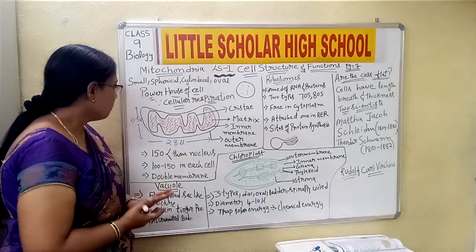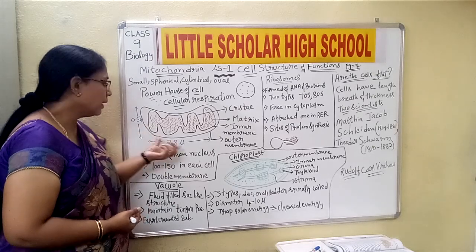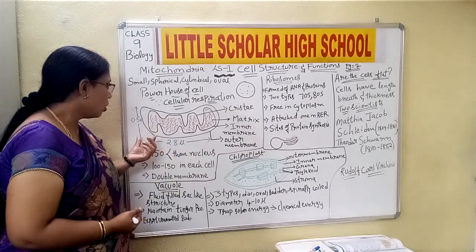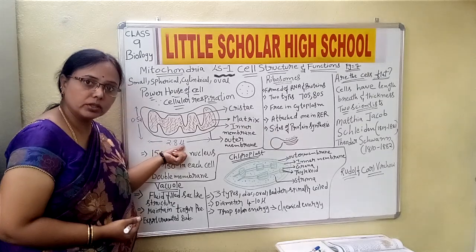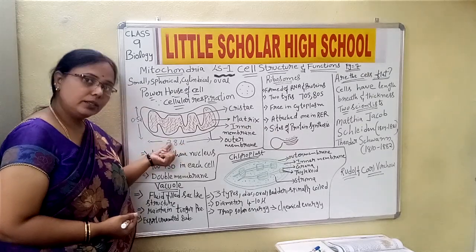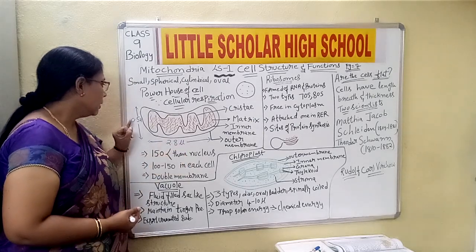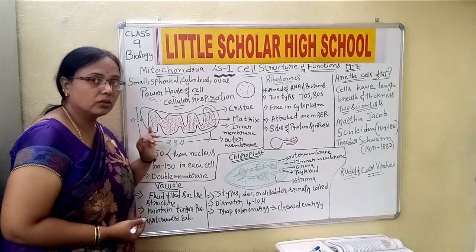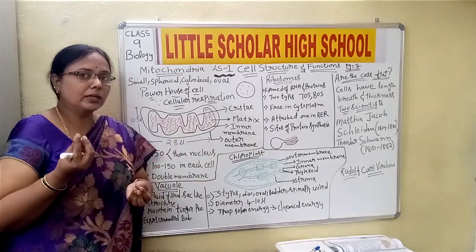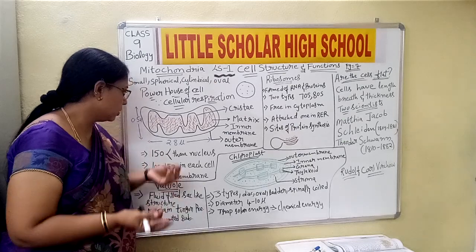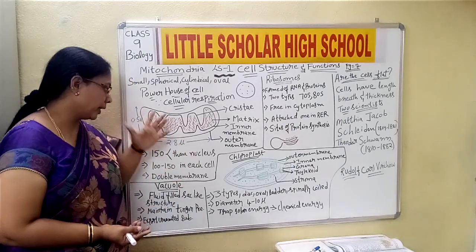Done children? Now when we look at the mitochondria, it has some length and breadth. When we talk about the length of the mitochondria, it is 2.8 microns, and its breadth is 0.5 micron. We always measure cells and such with small units; microns are small units of measurement. So what is the length and breadth? 2.8 microns, 0.5 micron. Done.